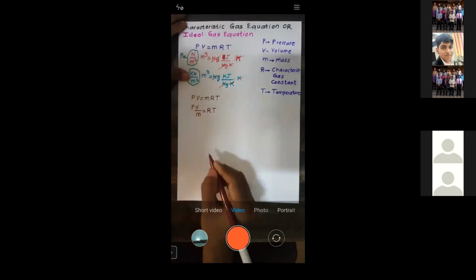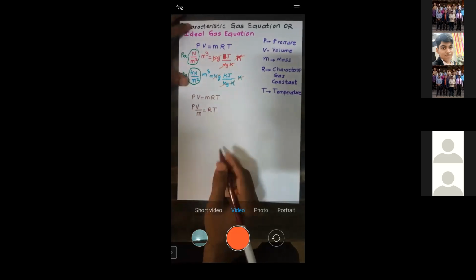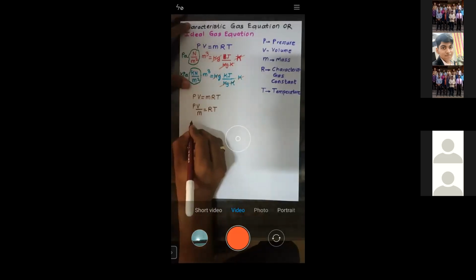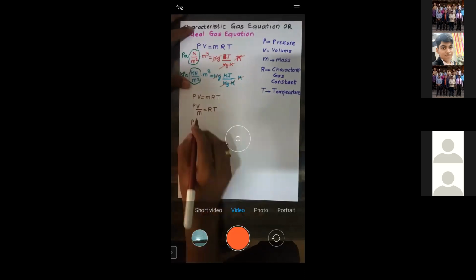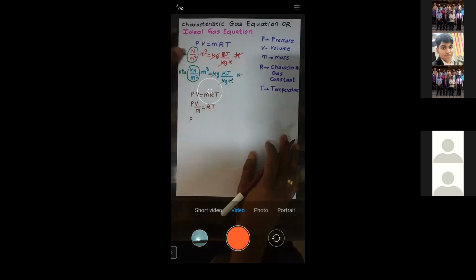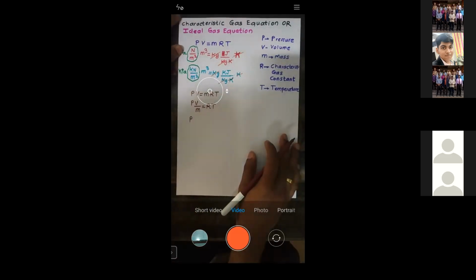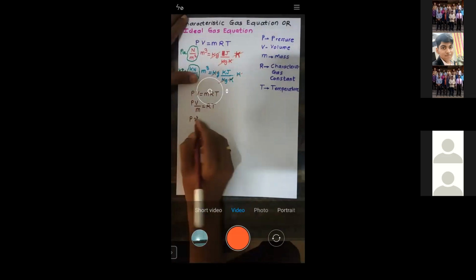P into capital V by mass is nothing but a small v. Volume divided by mass is called specific volume. So P into small v is equal to RT.